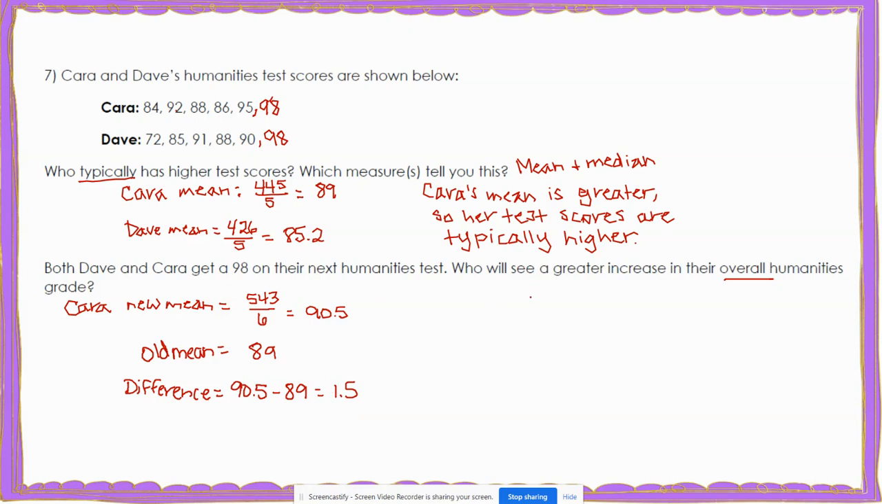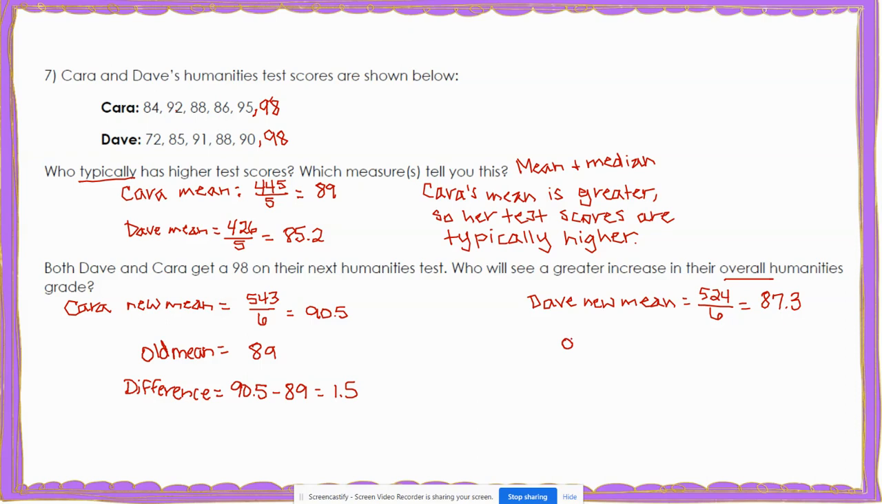Now let's look at Dave. So let's find Dave's new mean. So now for Dave, we're going to add 72 plus 85 plus 91 plus 88 plus 90 plus 98. Well, when we add all of those together for Dave, that is a new total of 524. And we're going to divide this one by 6 because now there are 6 test scores. Well, for this, we get 87.3 repeating, but if we round this to the nearest 10th place, that's 87.3.